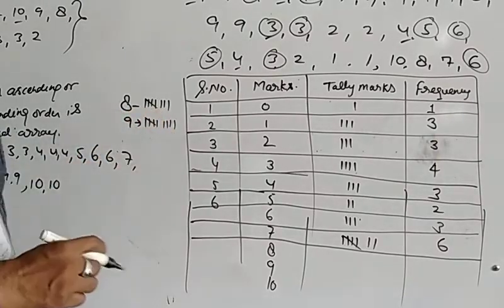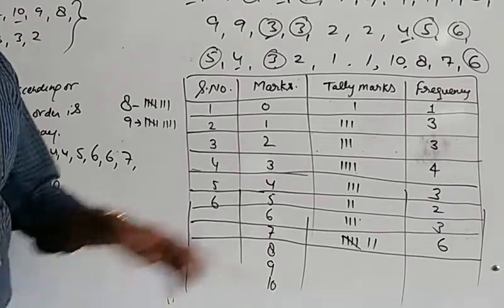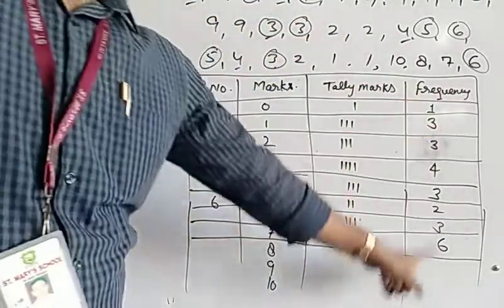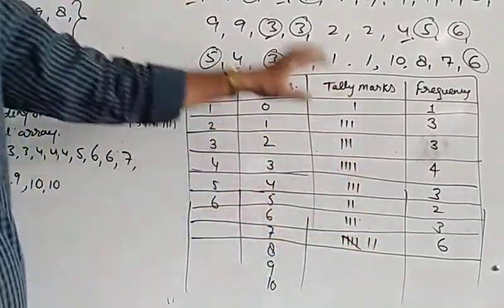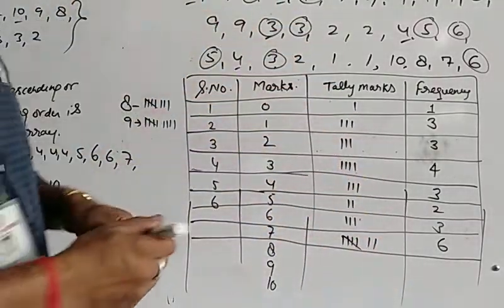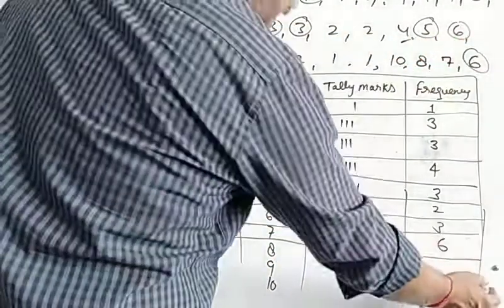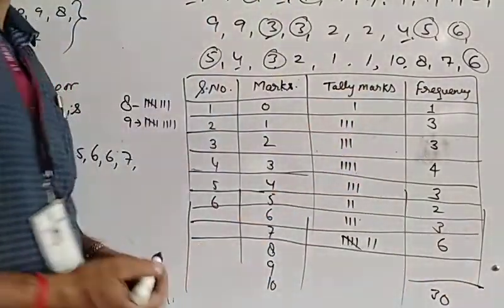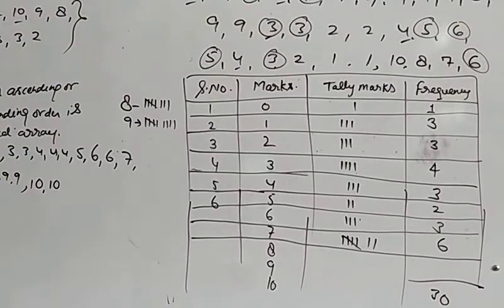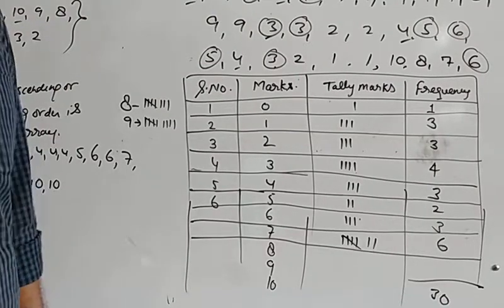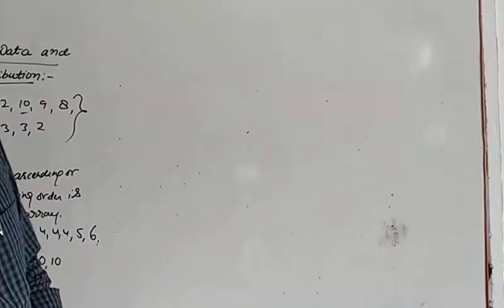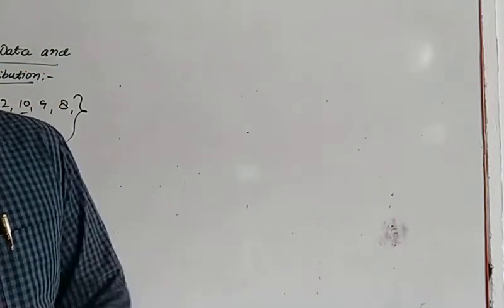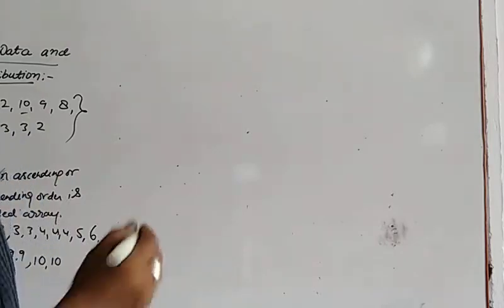Okay. So this way we will create the frequency distribution table, and this frequency sum should come equal to the total number of students. Like total number of students were 30, so the total will come to 30 here, and this also will come 30. Okay, so this is the way how to make the frequency distribution table. Yes, now we will discuss what is class interval and class limits.